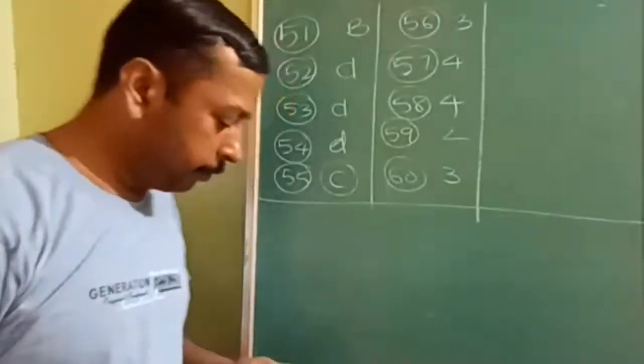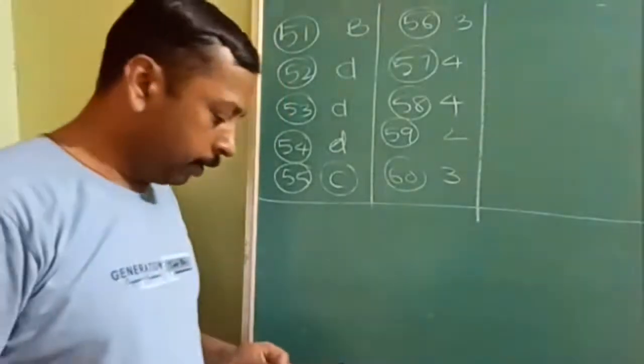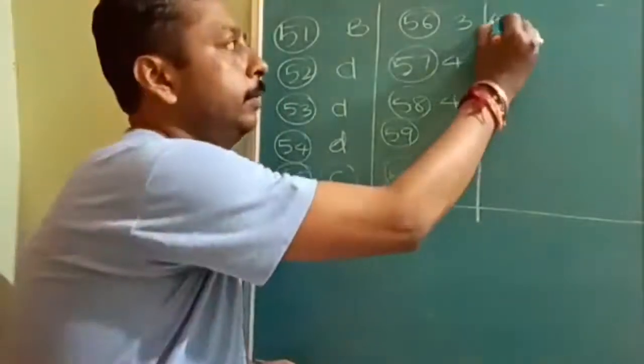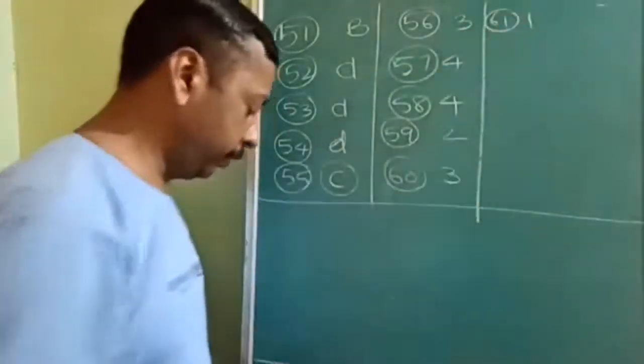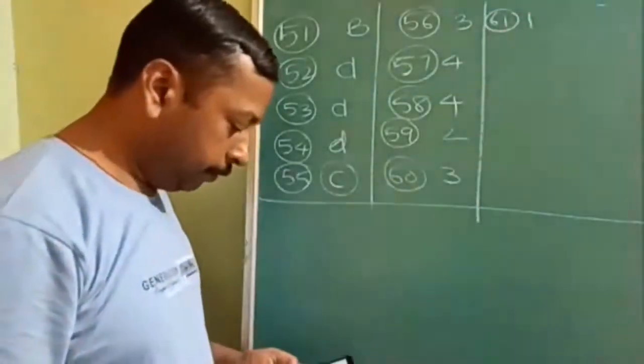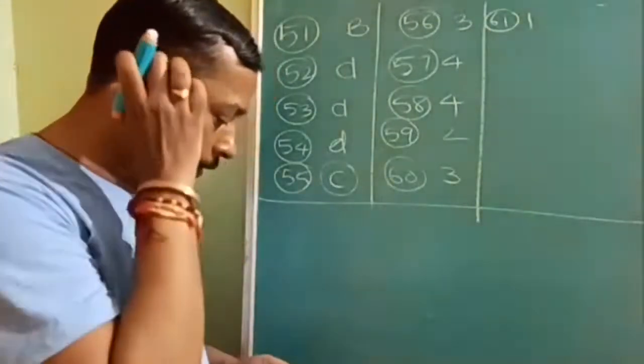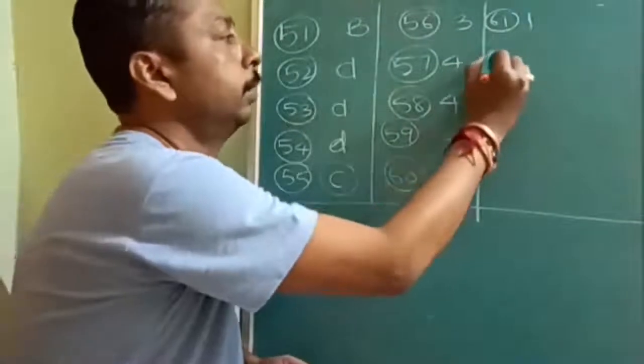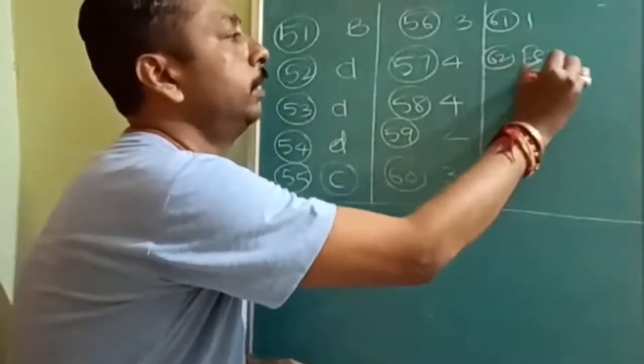Okay, 61 question, memory based. What is the correct answer? 61 question, memory based, first option. Then the chief impurity present in red bauxite. This is also memory based, Fe2O3. What is the answer? Fe2O3 is the main one.